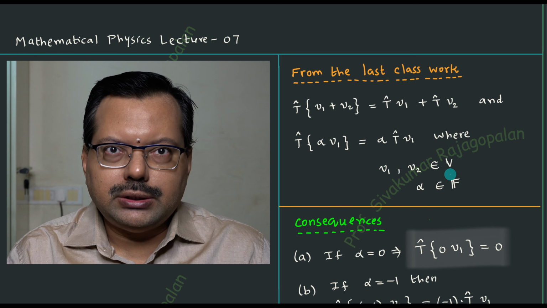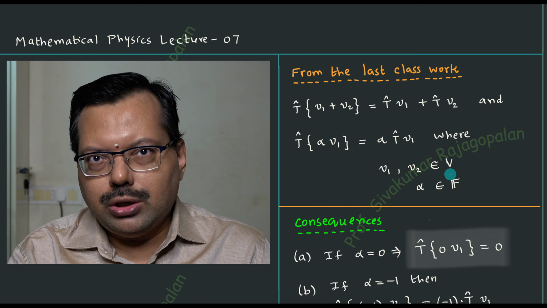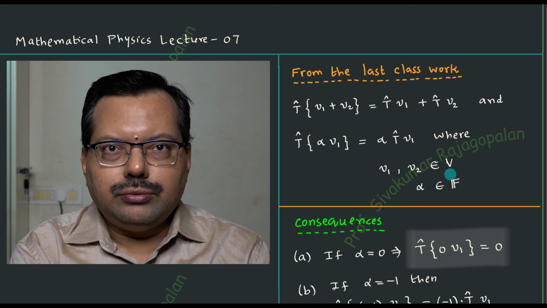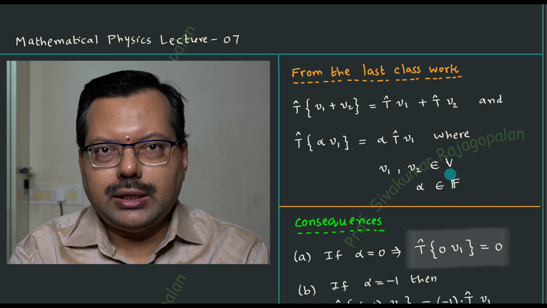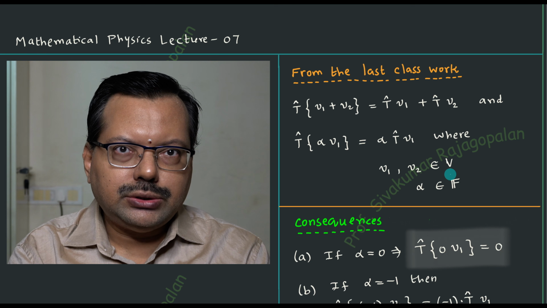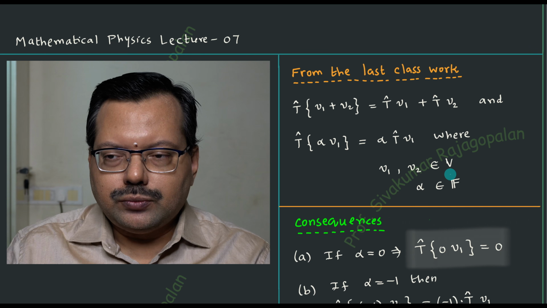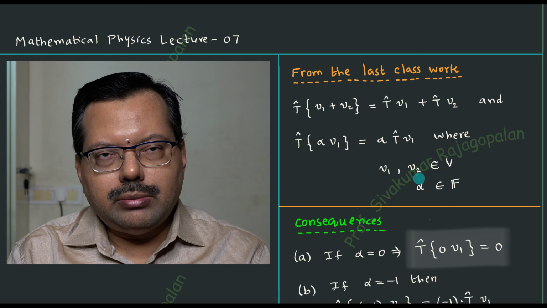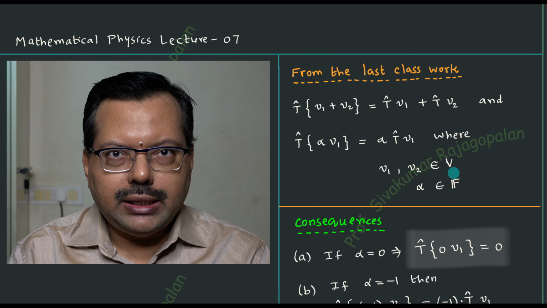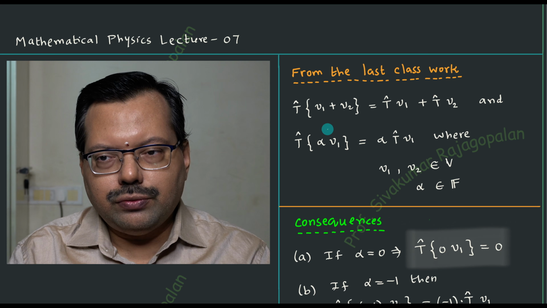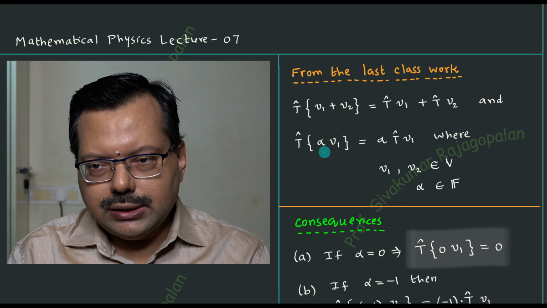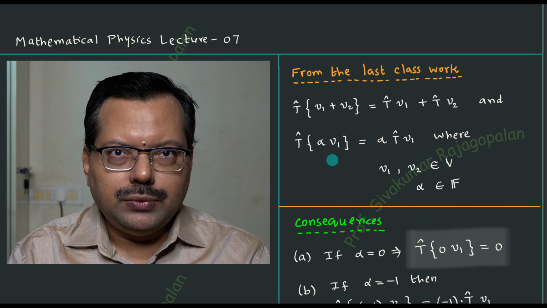Something like 10 properties. The count depends on how we are going to count, so don't worry about whether it is 10 or 9. But you will have a list of axioms, and when it is satisfied by the collection of elements, we say that collection of elements is a vector space. So that is the capital V, and v1 comma v2 will be any two of them. There can be more elements, but for the time being we need two of them in order to make this definition.